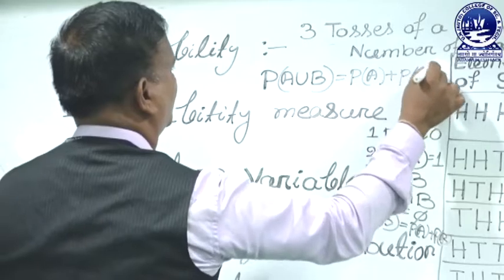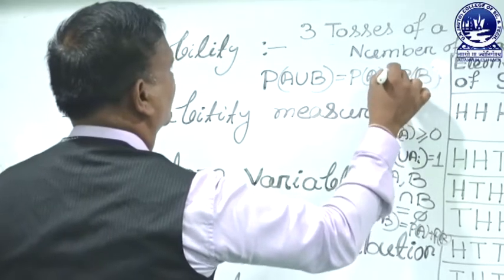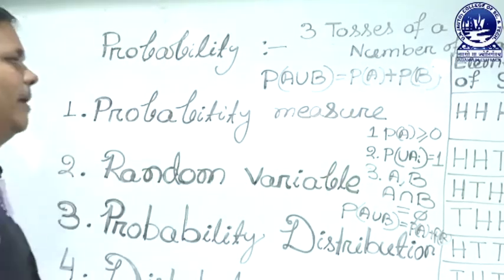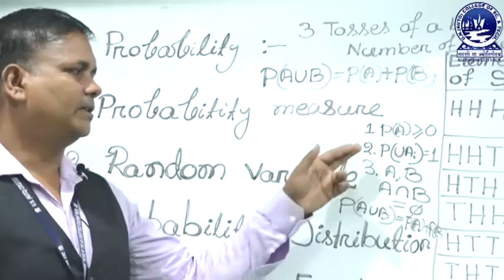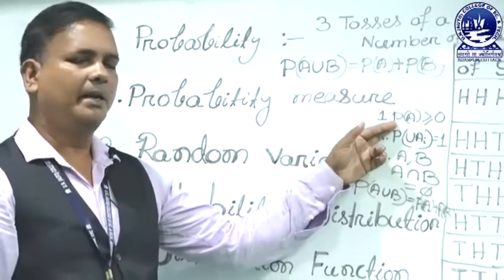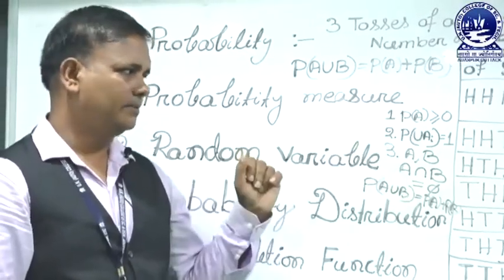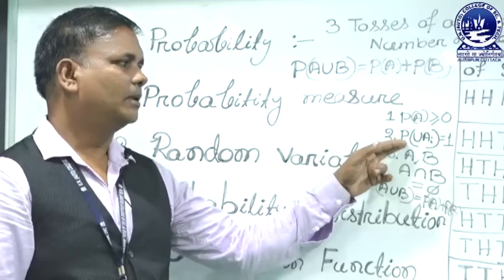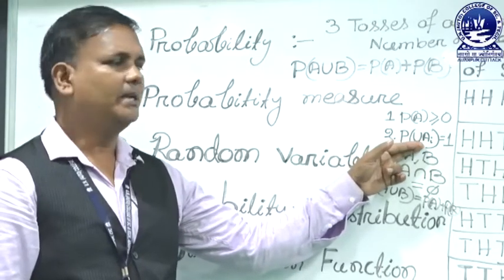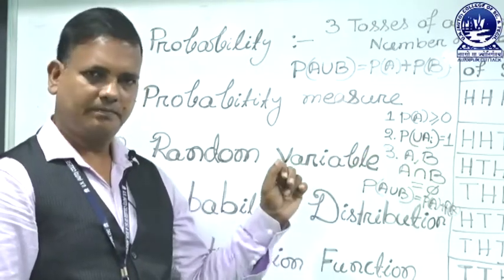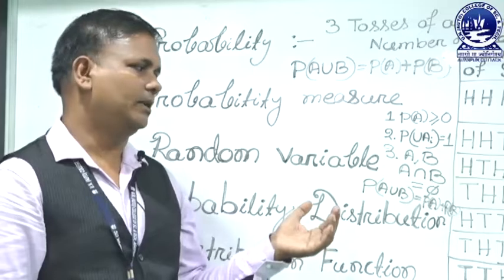These three conditions qualify the probability measure. First, the probability of any event is non-negative. Second, the probability of the union of all elementary events in a sample space is equal to 1, that means the sum of probability is equal to 1.